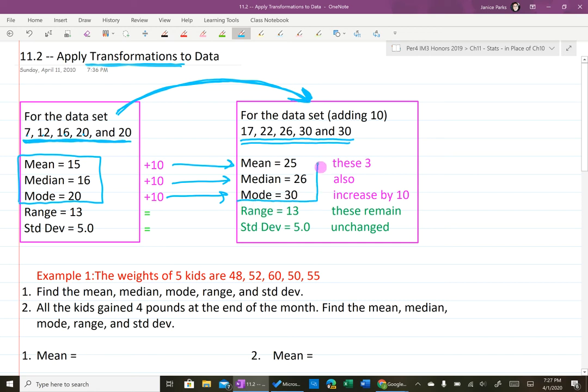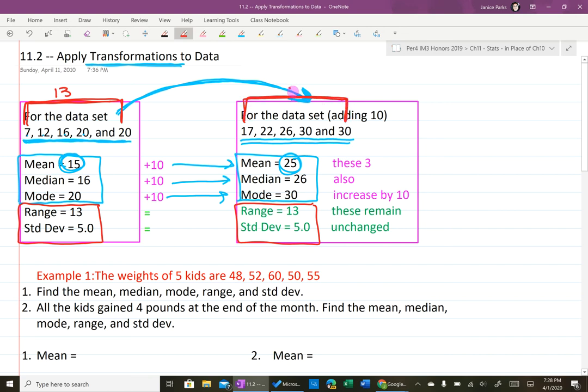Which makes sense, right? The average age over here is 15. The average age over here is 25. It's not going to be the same average. But the range and the standard deviation, which are the measures of how spread out the data are, are the same. Because the difference between the oldest person and the youngest person is 13 years. That's the range. And if you add 10 years to both of them, the range is still 13.